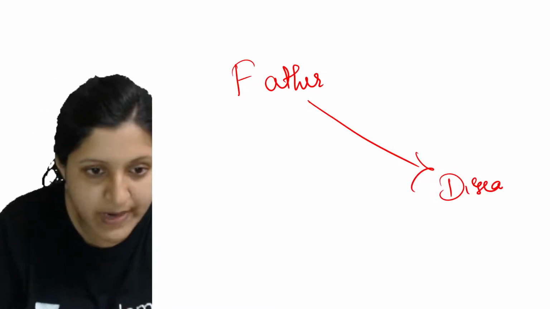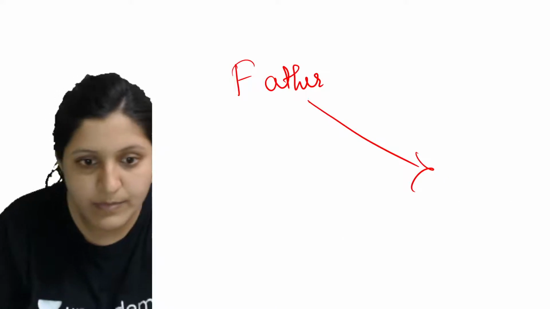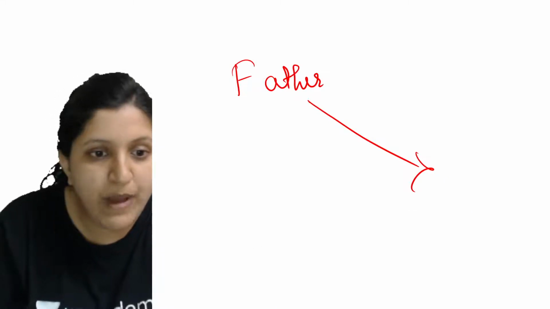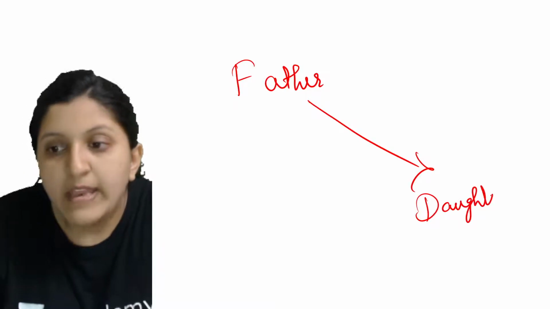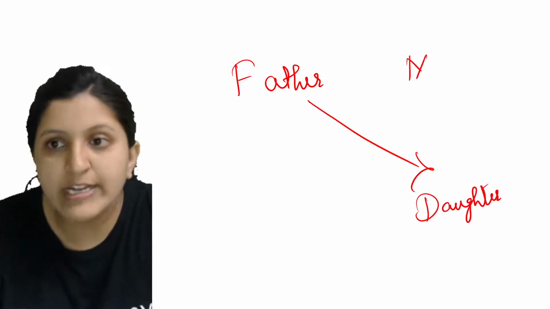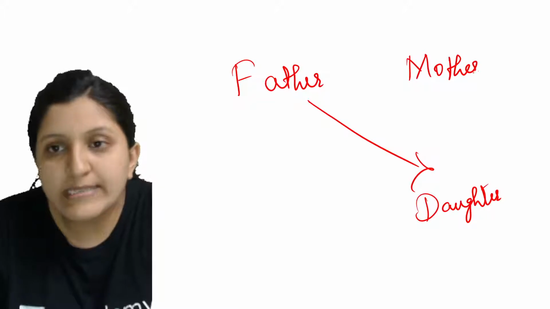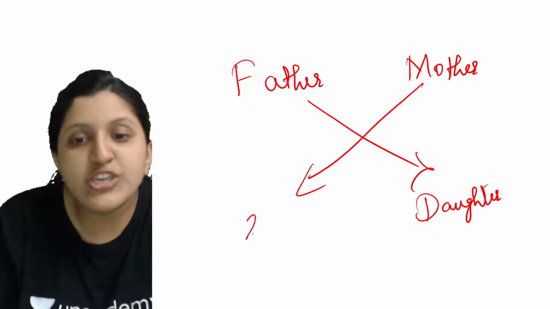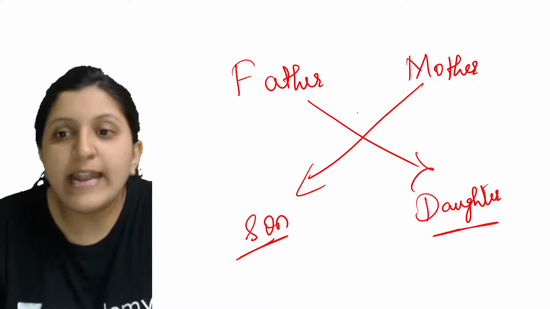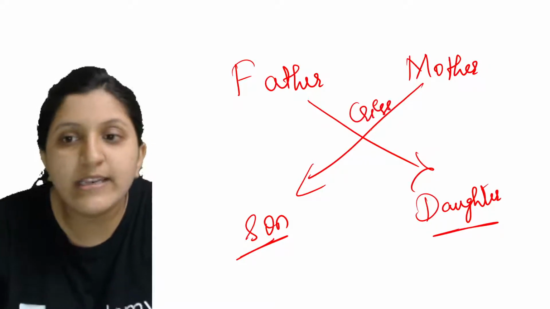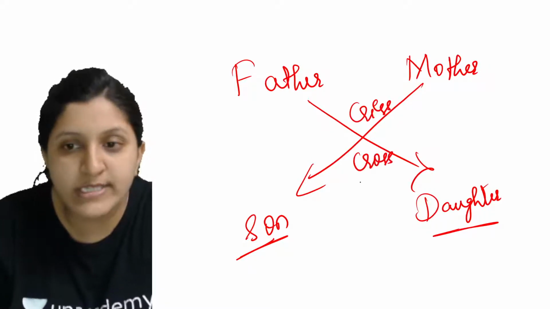So let me just write this here. Yeah, so he is going to pass the disease to the daughter. Okay, so this is for the daughter. Now if a mother is having a disorder, in that case she is going to pass her disease to the son. In that case we call this X-linked inheritance a crisscross inheritance.